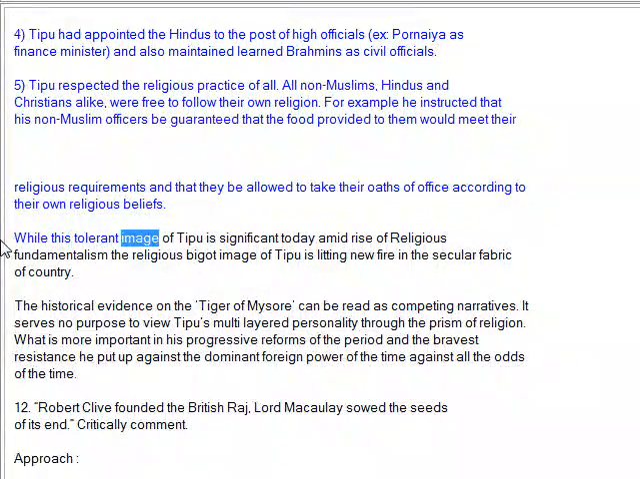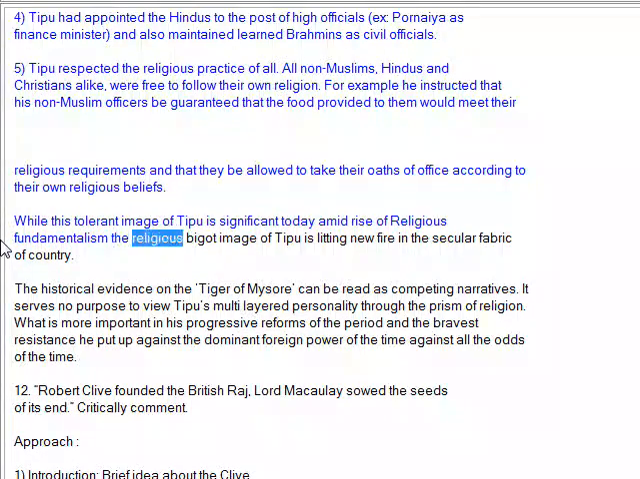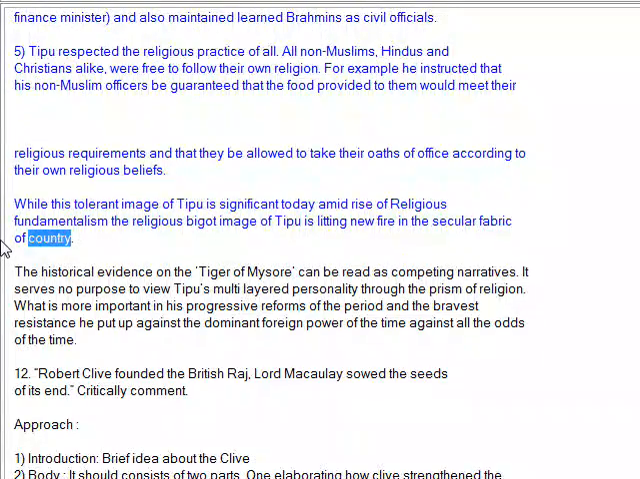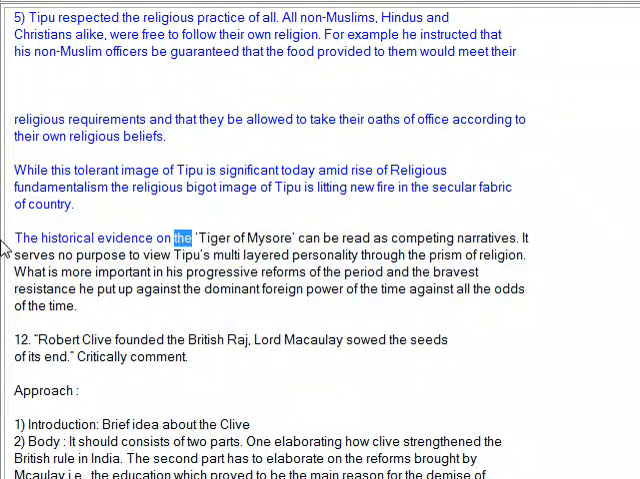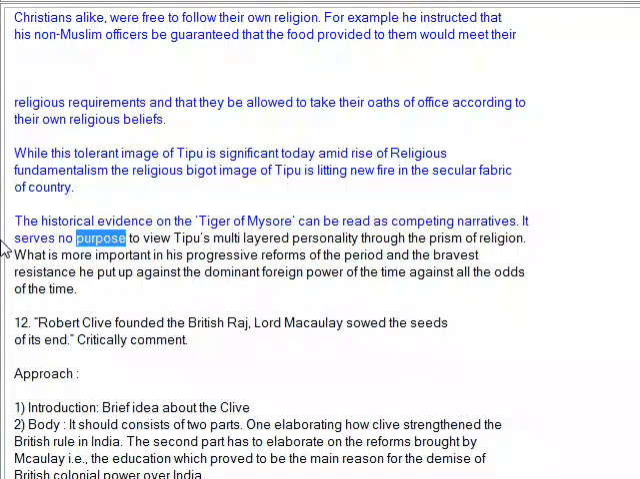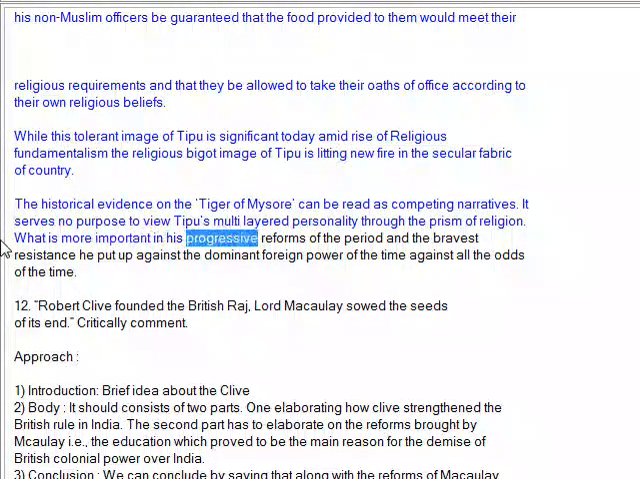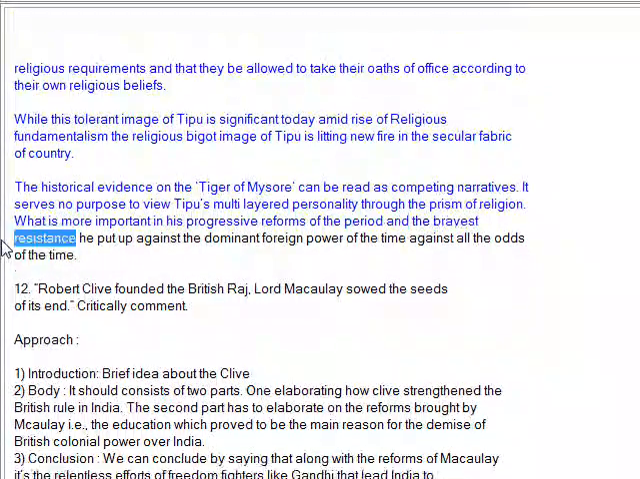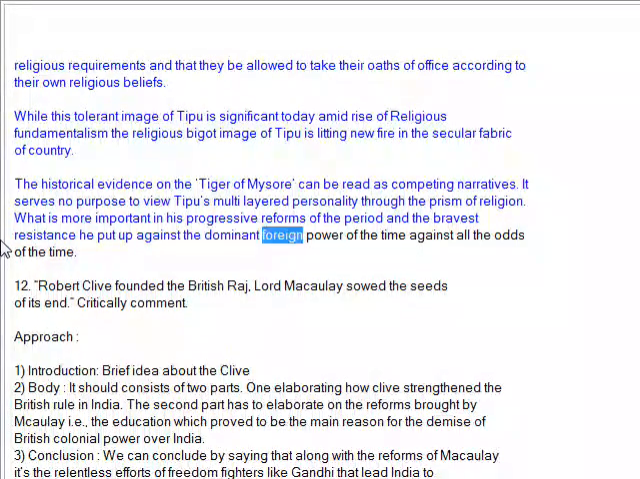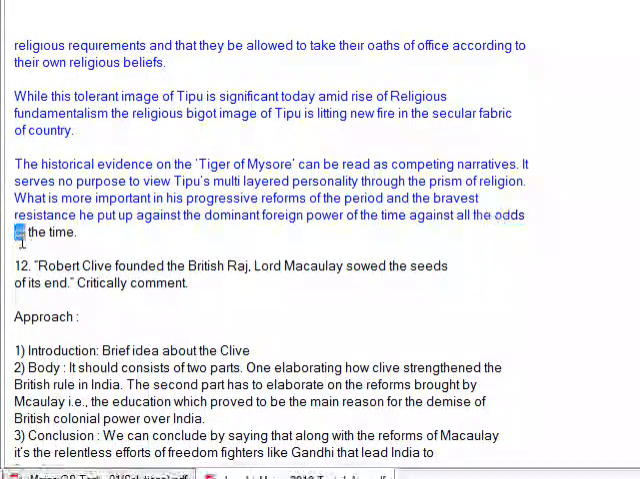While this tolerant image of Tipu is significant today amid the rise of religious fundamentalism, the religious bigot image of Tipu is lighting a new fire in the secular fabric of the country. The historical evidence on the Tiger of Mysore can be read as competing narratives. It serves no purpose to view Tipu's multi-layered personality through the prism of religion. What is more important is his progressive reforms of the period and the bravest resistance he put up against the dominant foreign power of the time, against all the odds of the time.